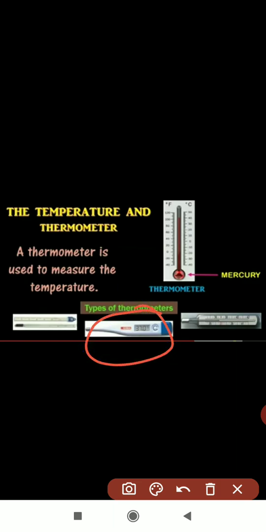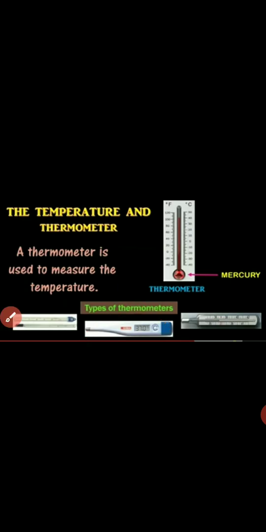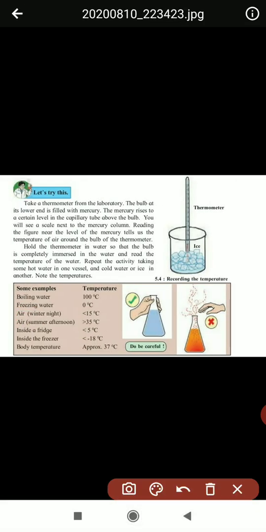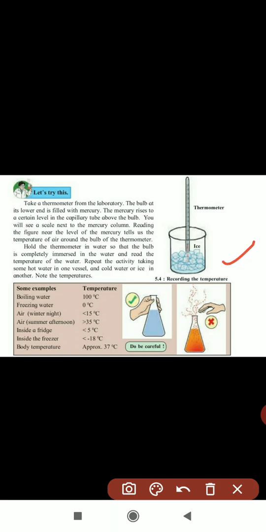And nowadays for COVID also, somewhat different thermometers are kept in the market. So this is for measuring the temperature. Understood, children?